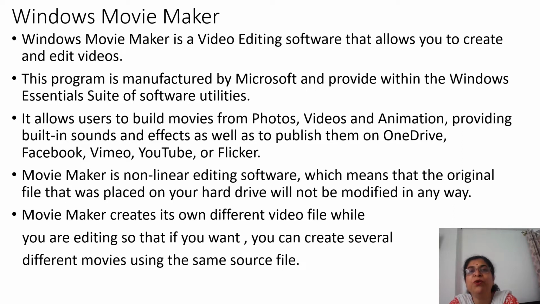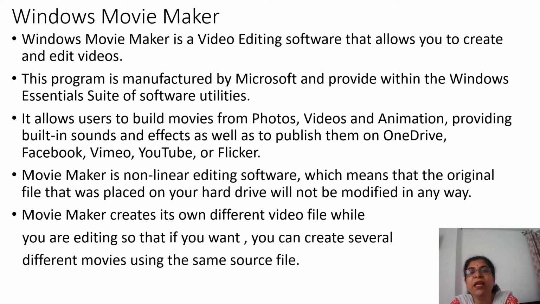Movie Maker. Windows Movie Maker is a video editing software that allows you to create and edit videos. This program is manufactured by Microsoft and provided within the Windows Essential suite of software utilities. It allows users to build movies from photos, videos, and animation, providing built-in sounds and effects, as well as to publish them on OneDrive, Facebook, Vimeo, YouTube, or Flickr.